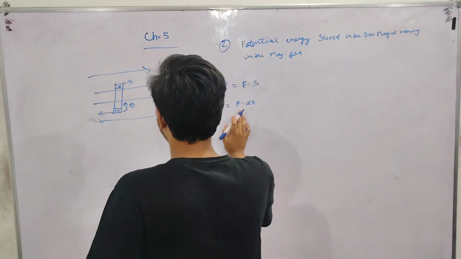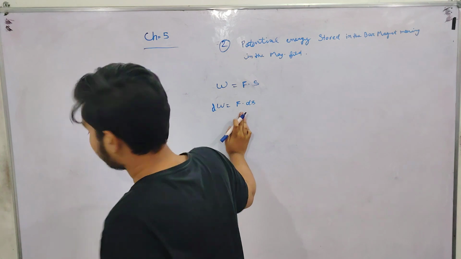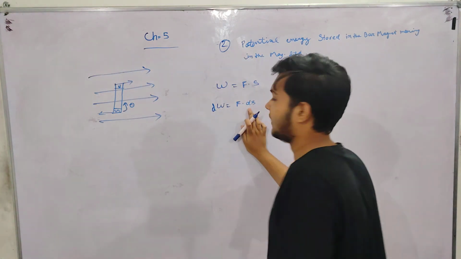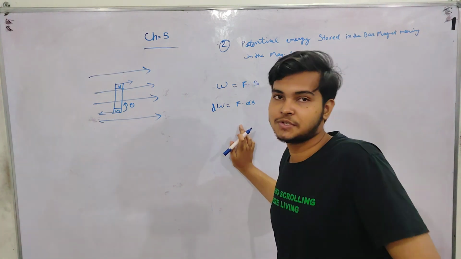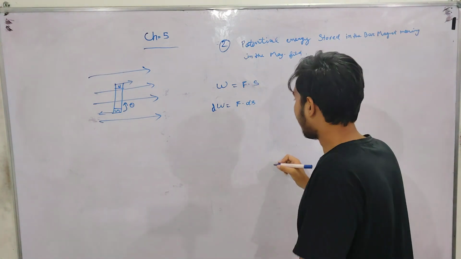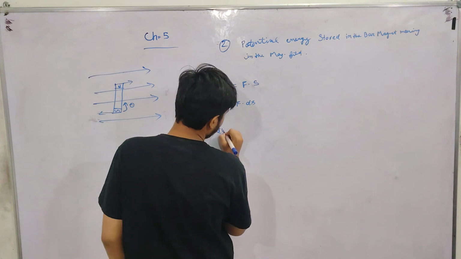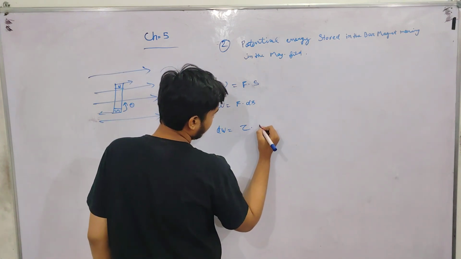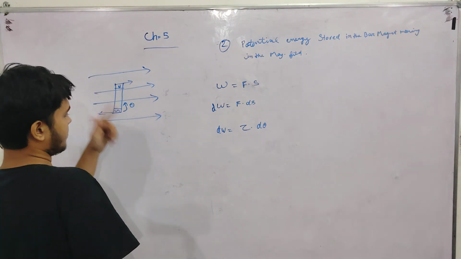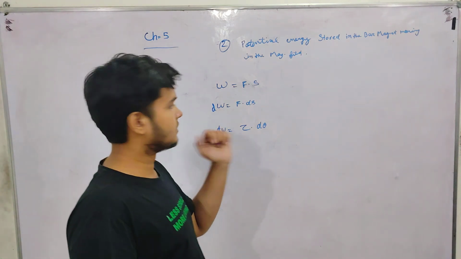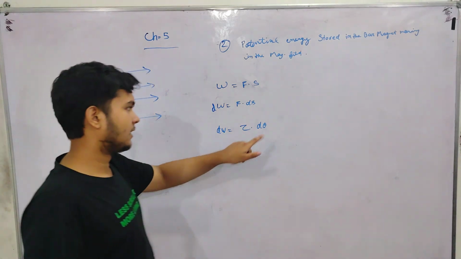This is the force applied, so we can also write force into displacement. What is the other name of force into displacement? Torque. So we will write here dW equals torque into d theta, as there is theta distance moved, so the distance ds will be d theta.